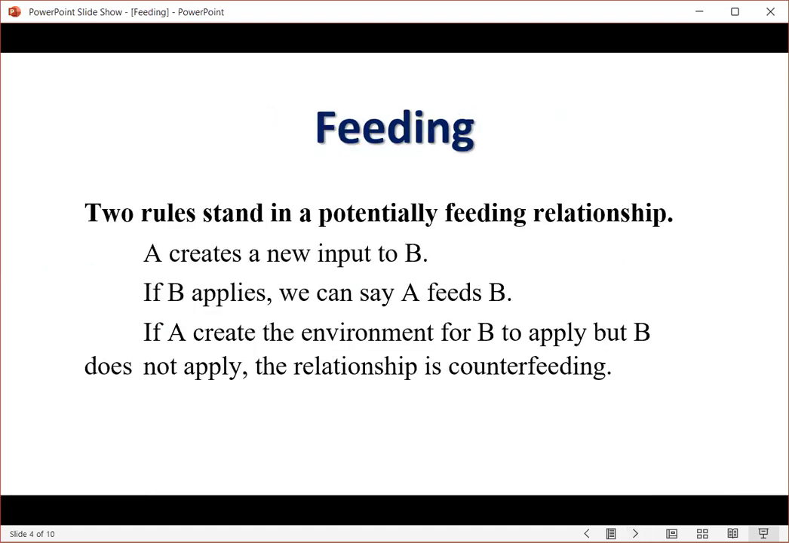Feeding. Two rules stand in a potentially feeding relationship. A creates a new input to B. If B applies, we can say A feeds B. If not, the relationship is counterfeeding.